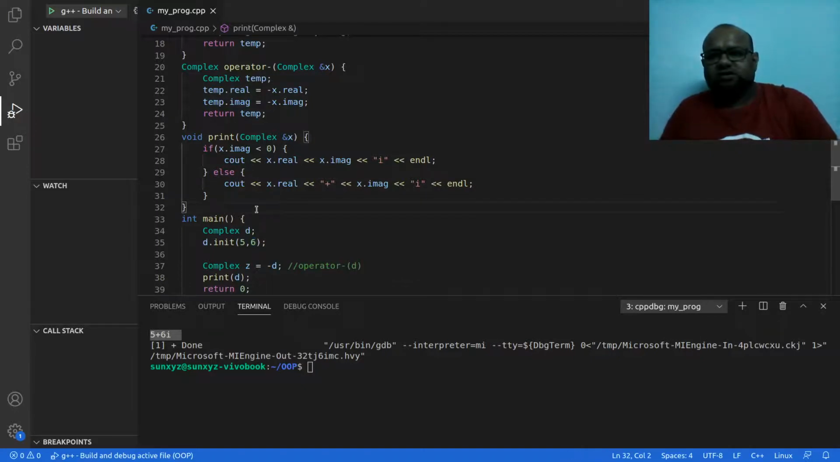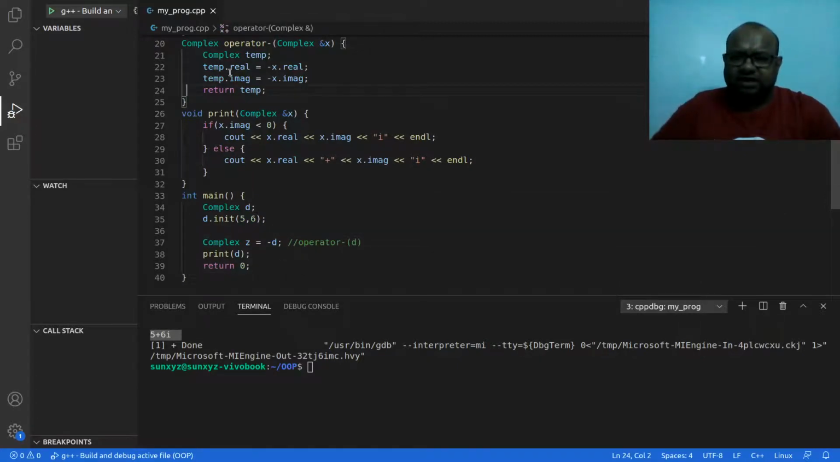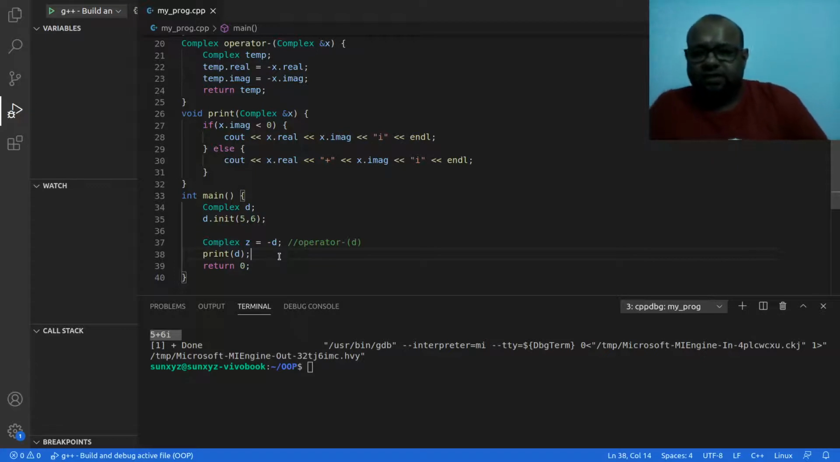So this is what I have. After doing this setting, I'm going to return this temp, and when I return this temp after doing this operation, this temp that was returned is going to be assigned to this z.